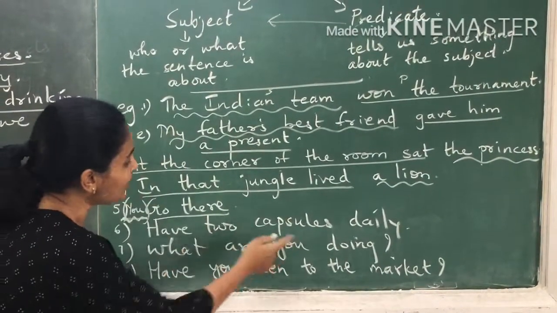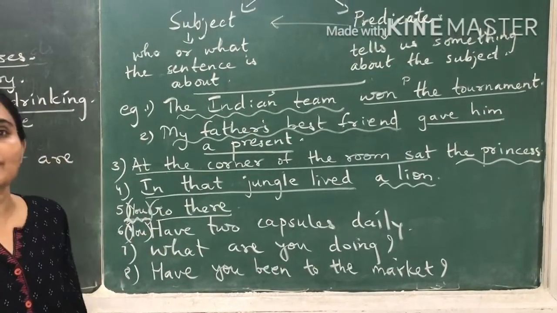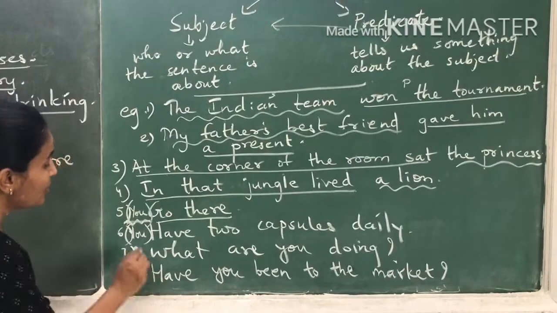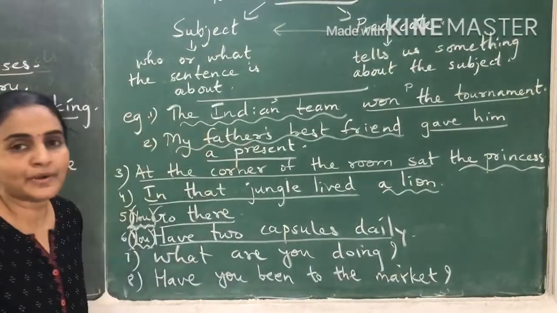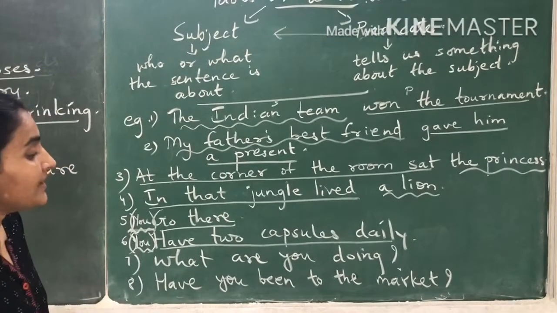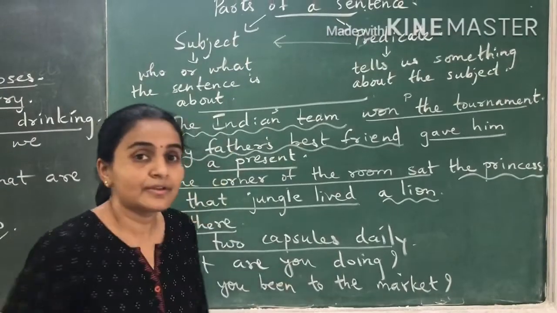Now, have 2 capsules daily. Who must do that? Again over here we should add this "you". So you is the subject, have 2 capsules daily is the predicate. What are you doing? Okay, what are you doing is the question.